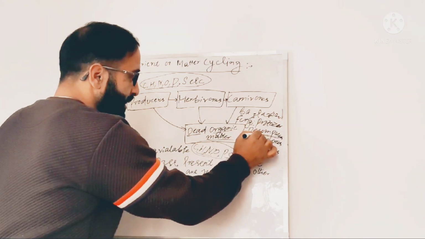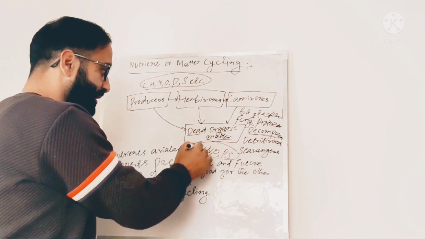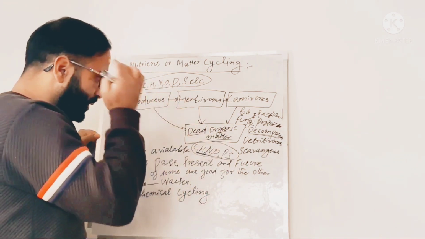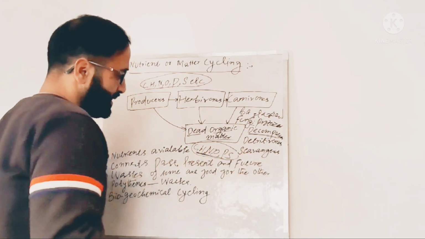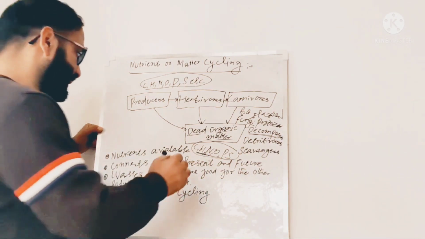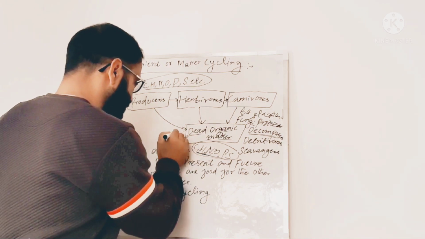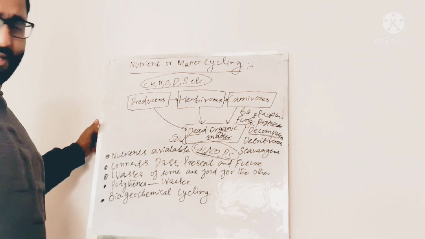Whenever these decomposers act upon this dead organic matter, they make available from it nutrients like carbon, hydrogen, nitrogen, oxygen, phosphorus, etc. And these nutrients are added to the soil. In soil there is water as well.